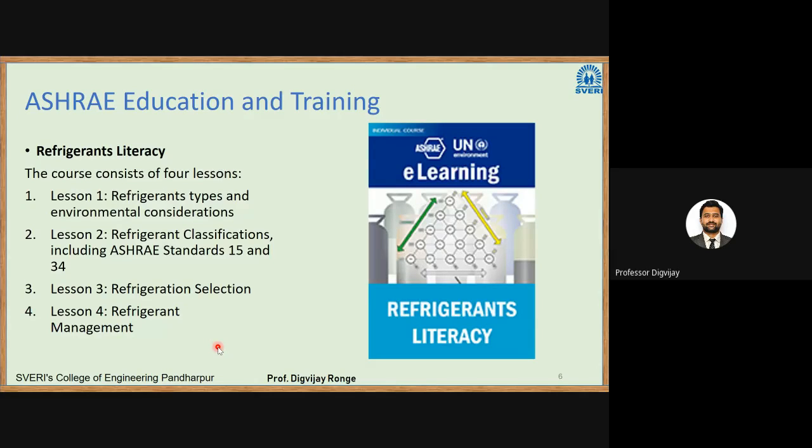If you want to learn more about this chapter in detail or about the standards, you can log in to ASHRAE and do that course. It is not free, obviously, because it is a professional course, so it will charge you some amount.